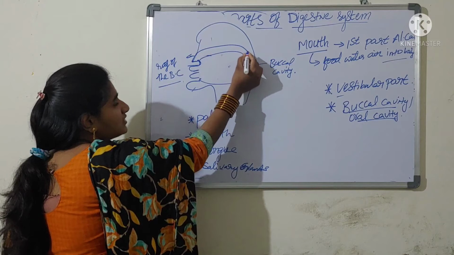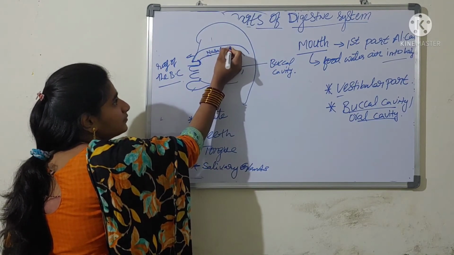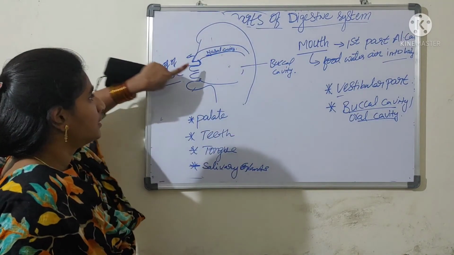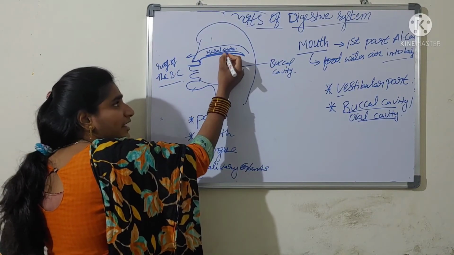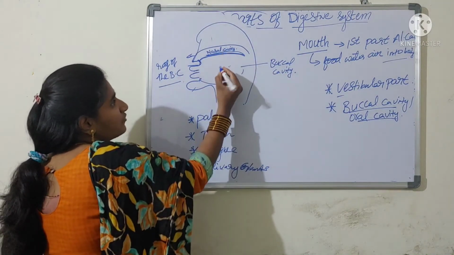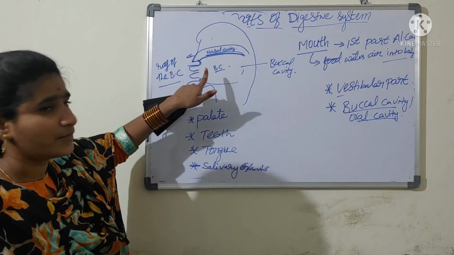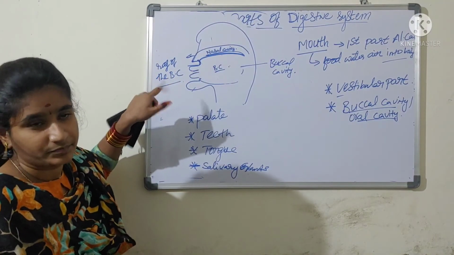Here you can see the nasal chamber, nasal cavity, which belongs to the respiratory system. The palate is the separating membrane that separates the nasal chamber from the buccal cavity. Buccal cavity and nasal chamber are both separated by a bone, we call the palate.